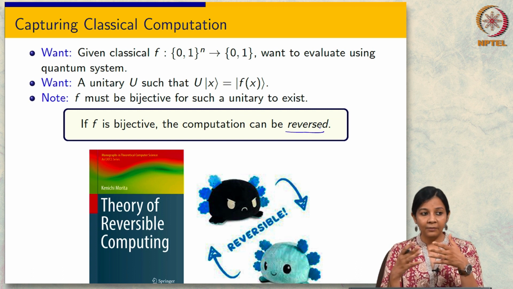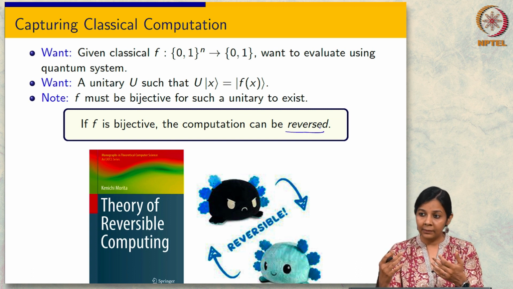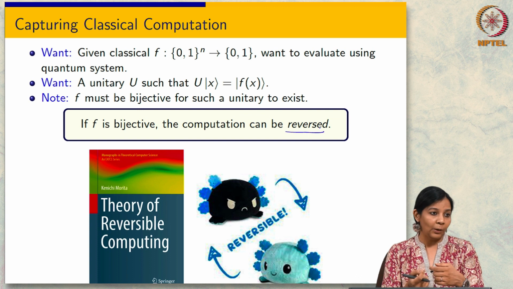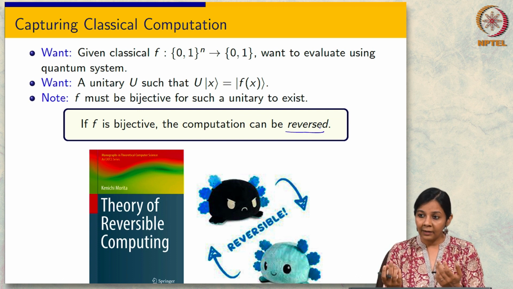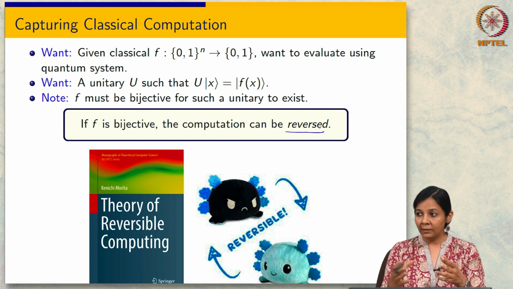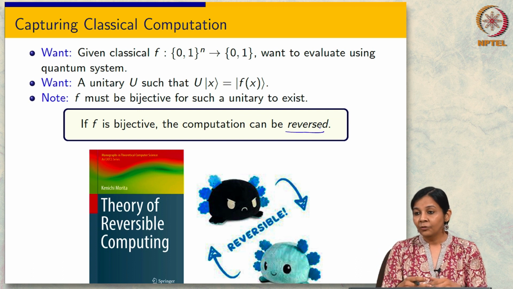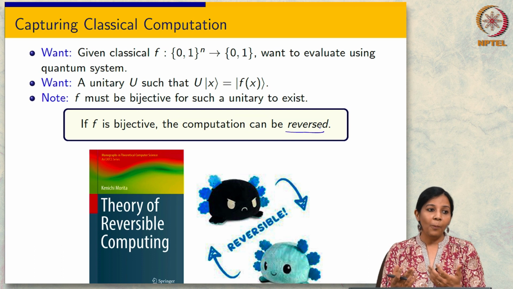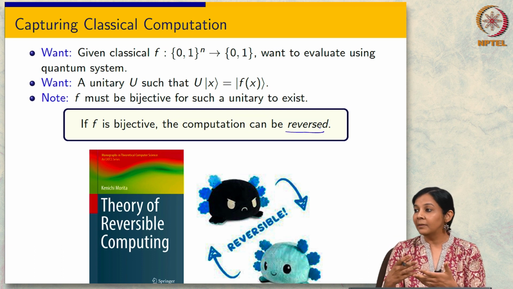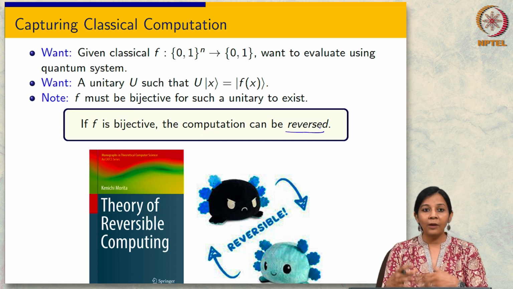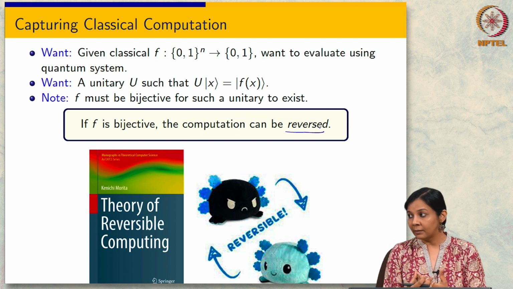So for instance, if we take a 2-bit input and we give a 1-bit output, like the AND gate, then energy must be expended whenever you lose information. So the idea of reversible computation was, can we prevent this energy from being lost? Can we construct our computation in a reversible way?